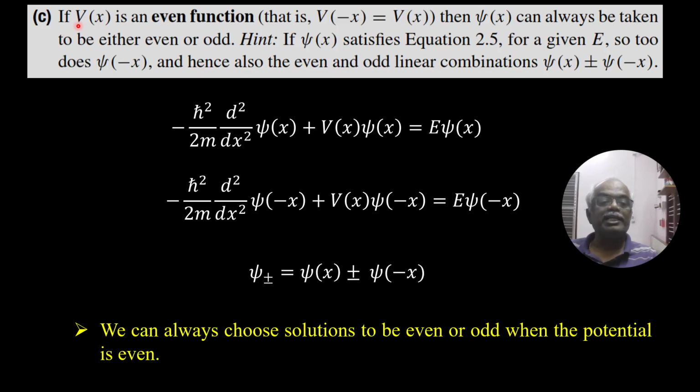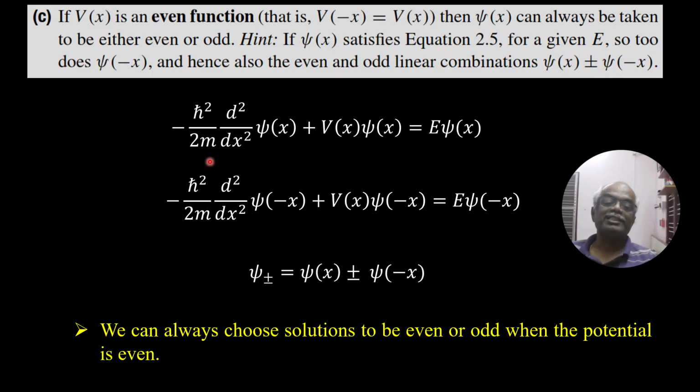Now the third theorem: if V of x is an even function, that is V of minus x is equal to V of x, then psi of x can always be taken to be either even or odd. Hint: if psi of x satisfies equation 2.5, the Schrödinger equation, for a given E, so too does psi of minus x, and hence also the even and odd linear combinations, psi of x plus or minus psi of minus x.